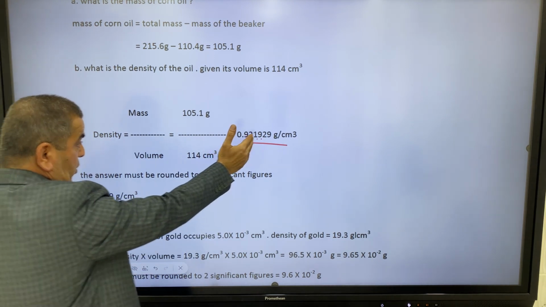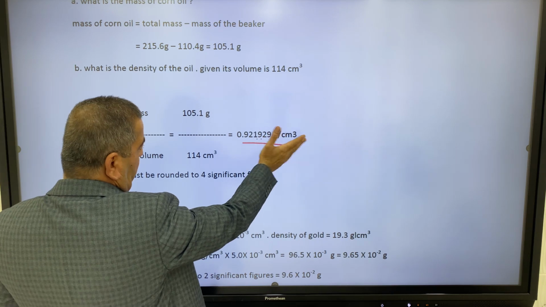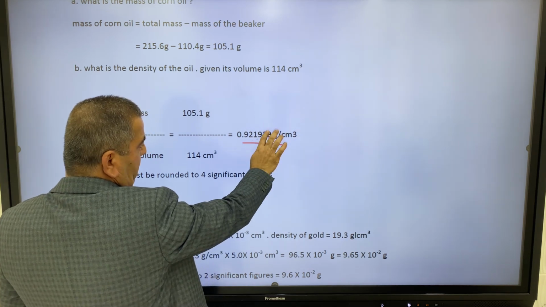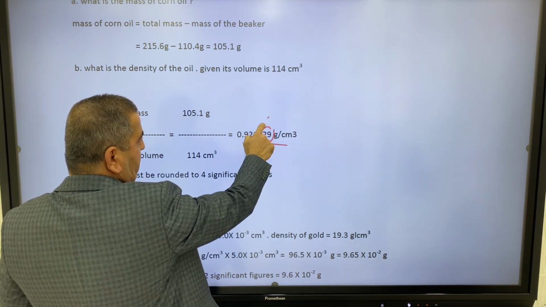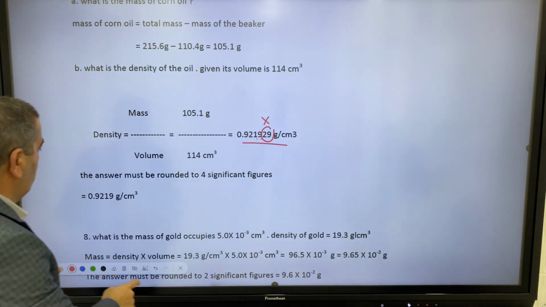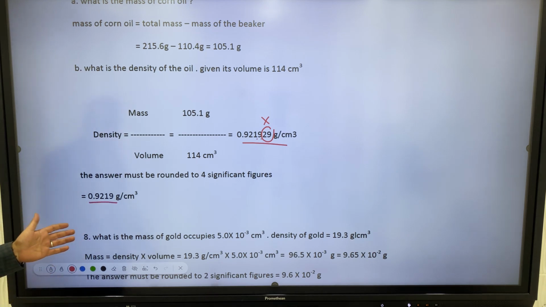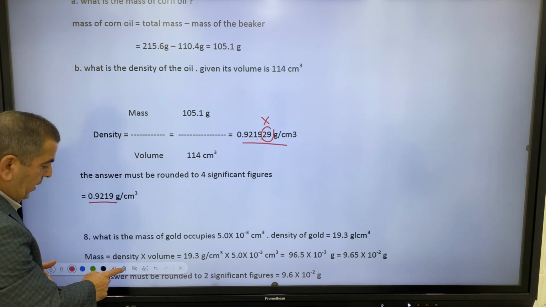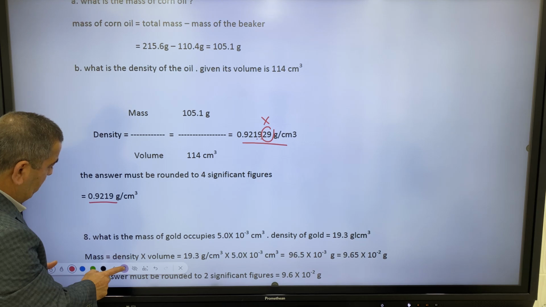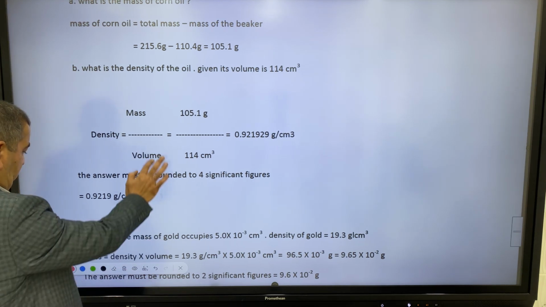Okay, because 2 is less than 5, we'll add nothing. Just remove the 29. Here it will be removed without adding anything. So as you see here, we have 4 significant figures, and this is compatible with the rules of multiplication and division. Okay, let's move to the final one.